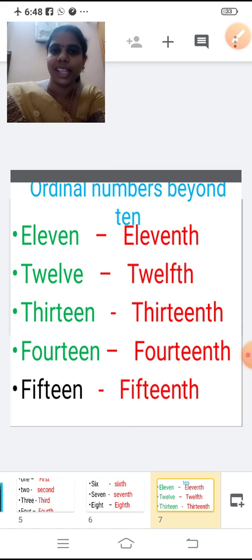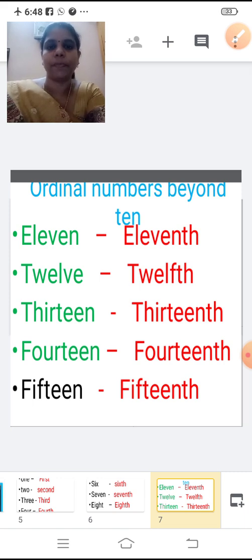Then 14 in ordinal number, 14th. 14th, how will you say? 14th. F, O, U, R, T, E, E, N, T, H. 14th. Now 15th. So 15 in ordinal number, we'll say 15th.